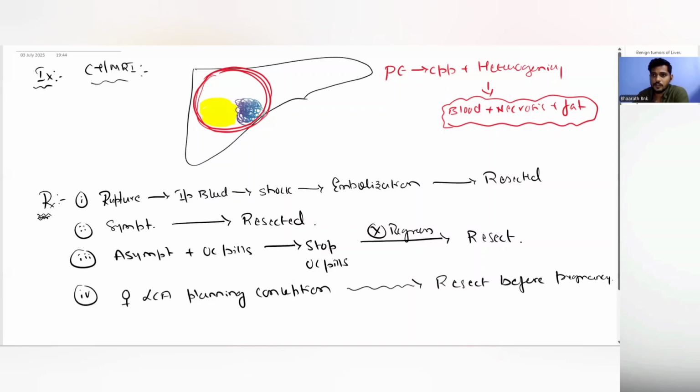We'll have a quick revision of them by comparison. So this is hemangioma, and then there is focal nodular hyperplasia, and then there is liver cell adenoma. Hemangioma is more common in females than in males, with a ratio of 3:1, focal nodular hyperplasia with a ratio of 8:1, and LCA with a ratio of 11:1.